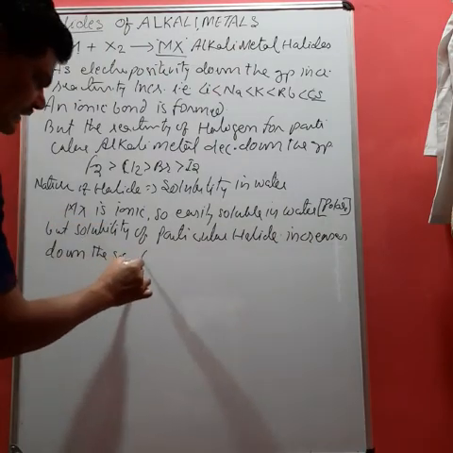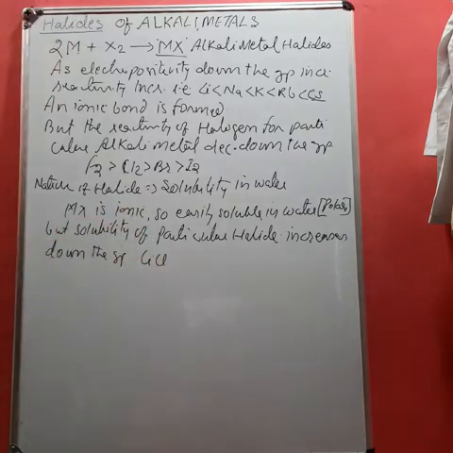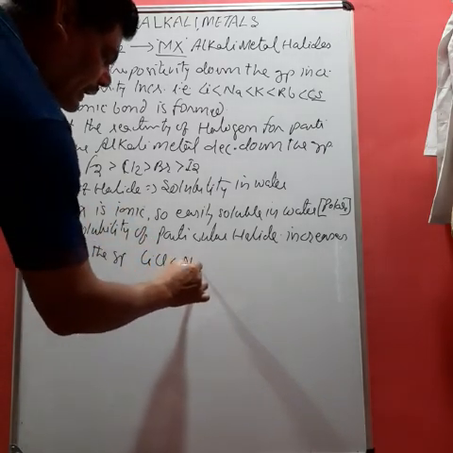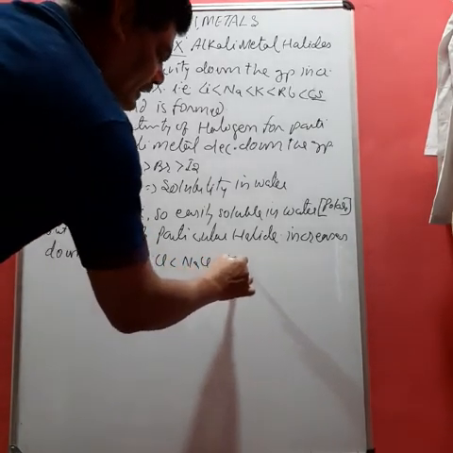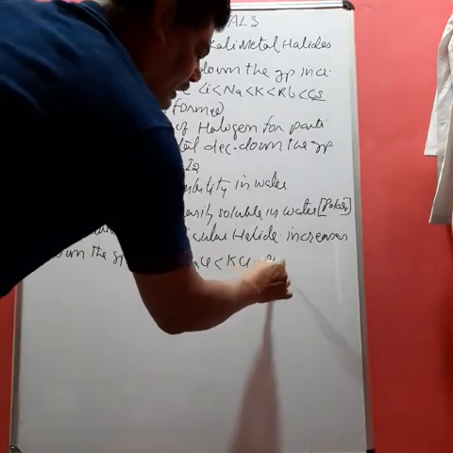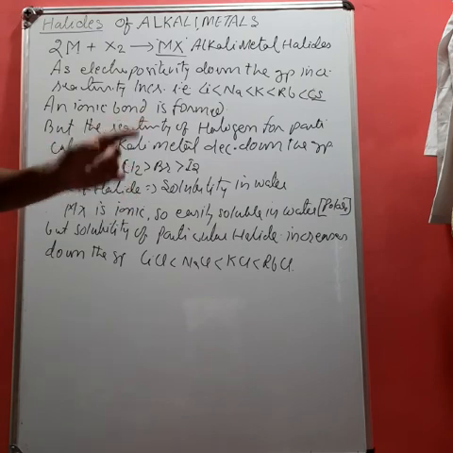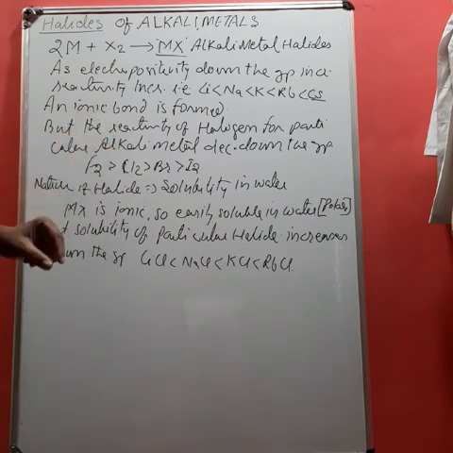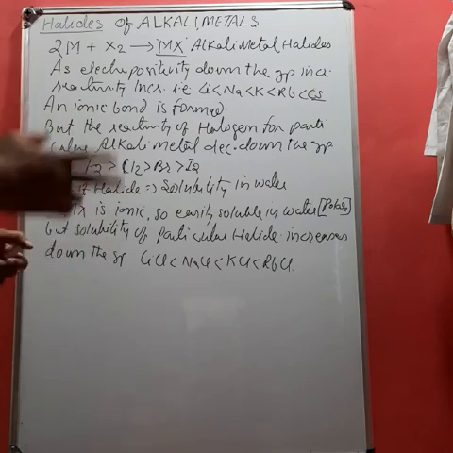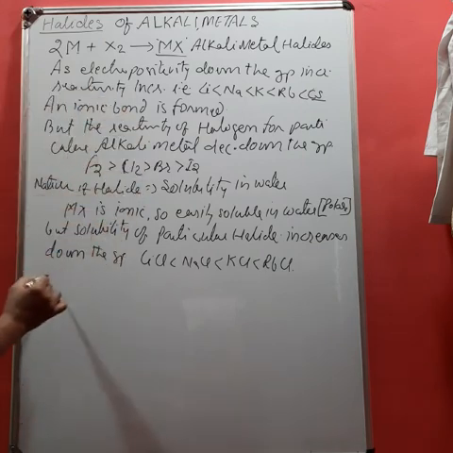That is, LiCl is less soluble as compared to NaCl and further KCl and further RbCl. Actually, student, the solubility in water depends on two factors. The first factor is lattice enthalpy and the second factor is hydration enthalpy. The overall solubility will be the resultant of these two factors.